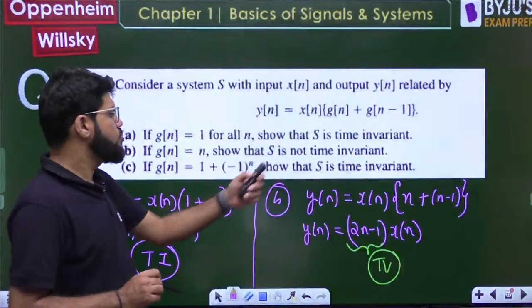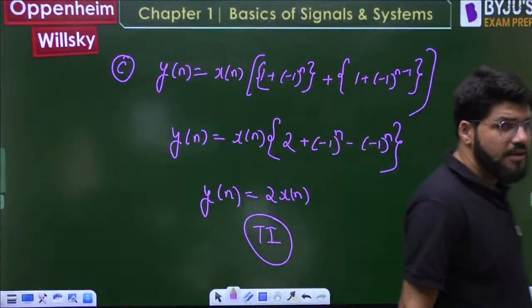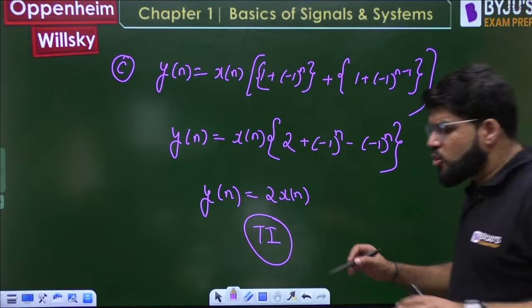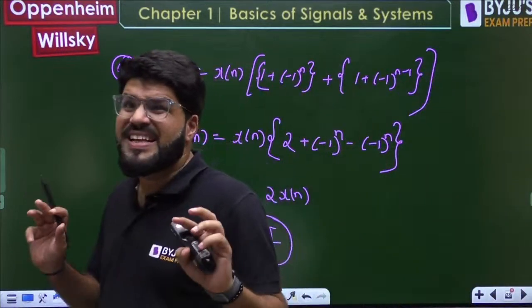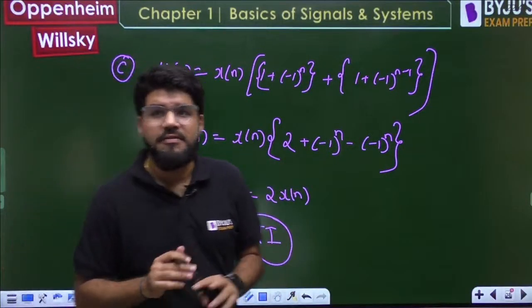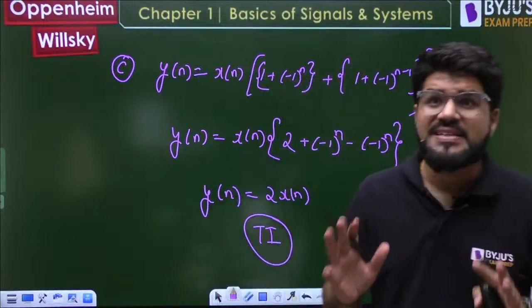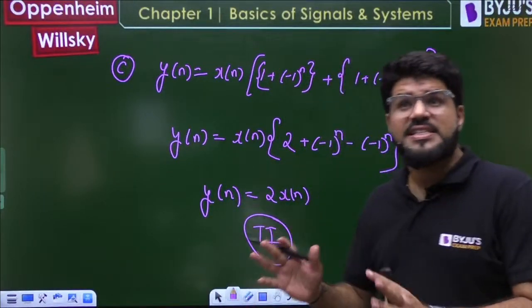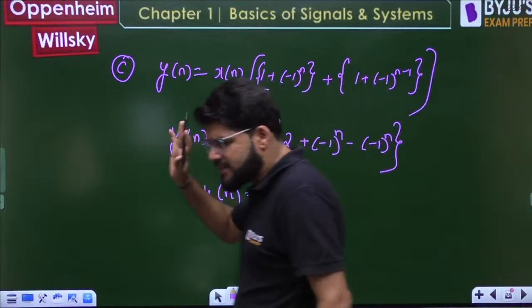Yes, we had to show that it was time invariant. Clear? It is time invariant. But we are not showing it by any conventional method. We are showing it by the GATE-style methods, the ones you use in the GATE exam hall, the ones you use in the ESE prelims. Conventional is a later stage.